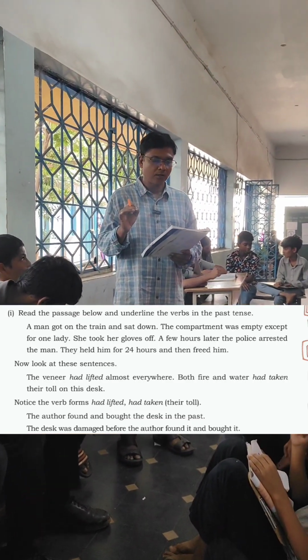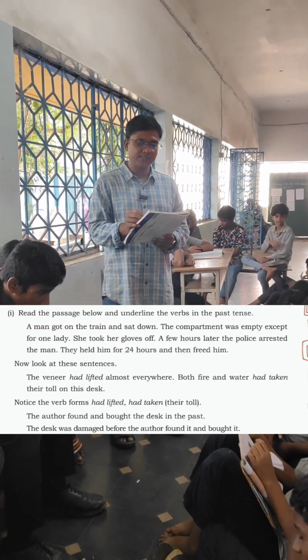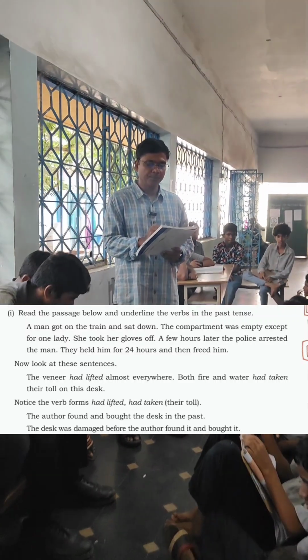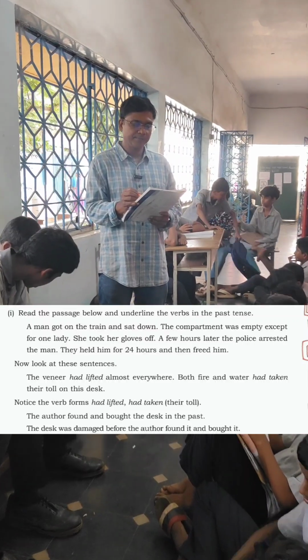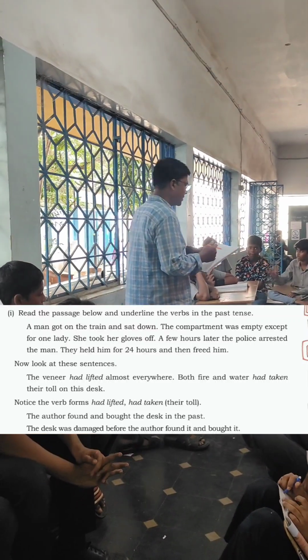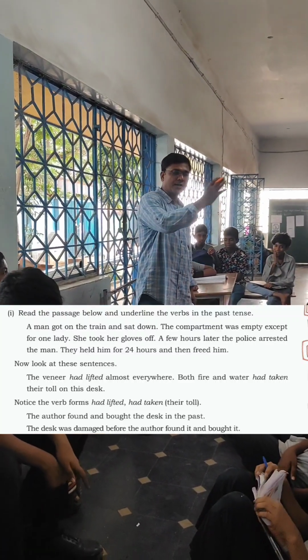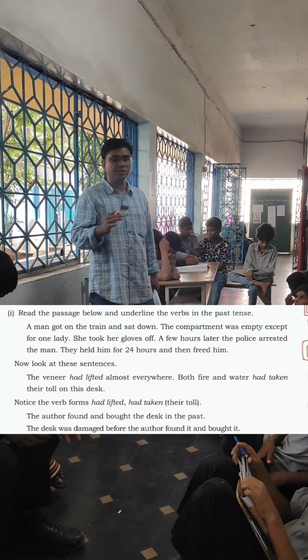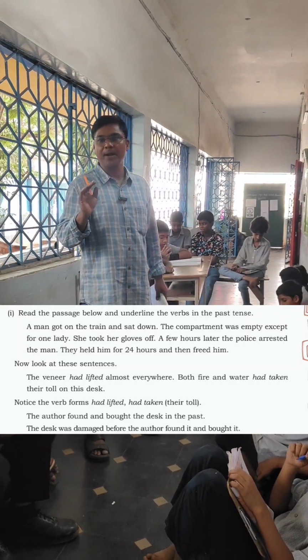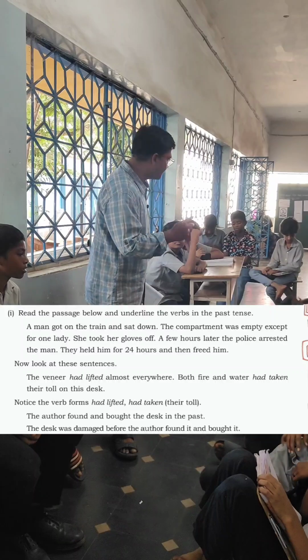Got, was, took, arrested, held, freed. If you want to say something which already happened, we need to use simple past. For simple past, the verb form would be V2.